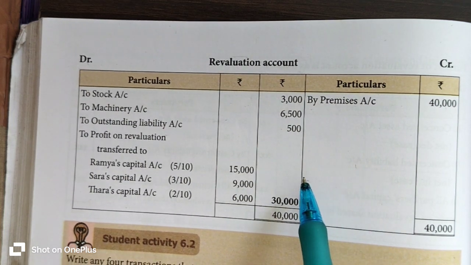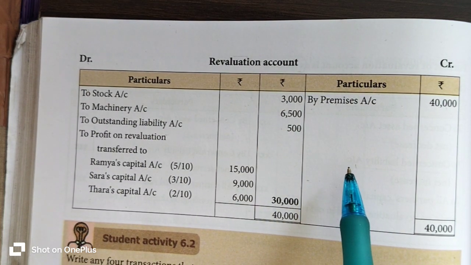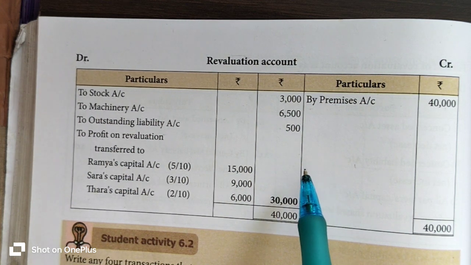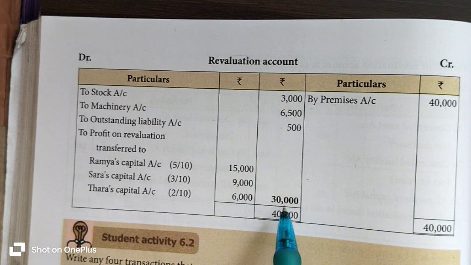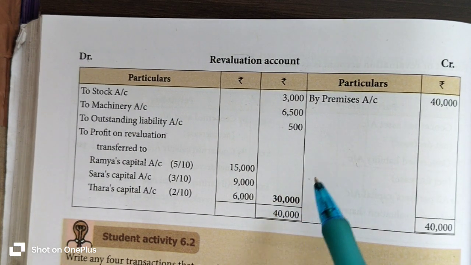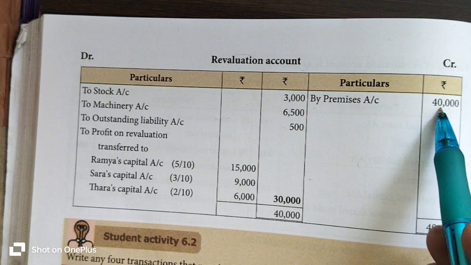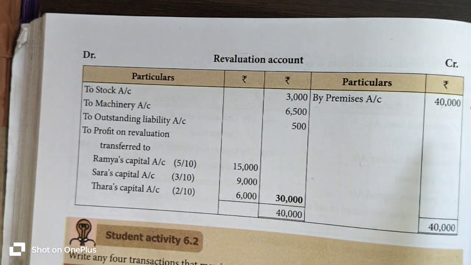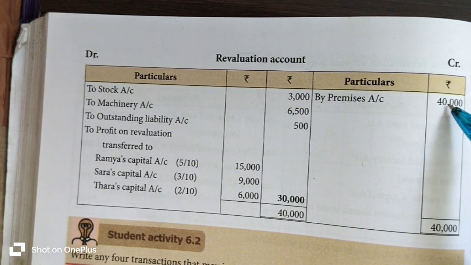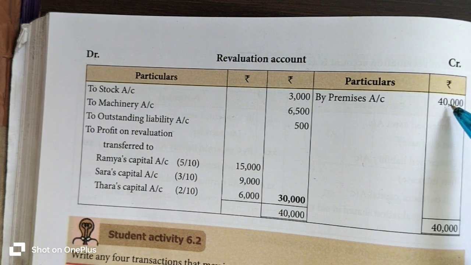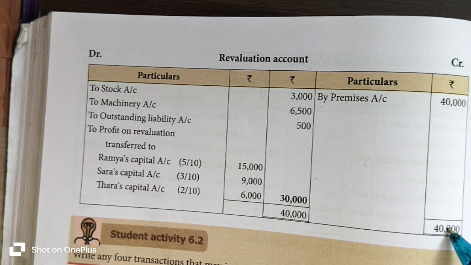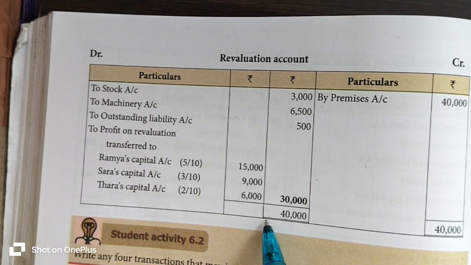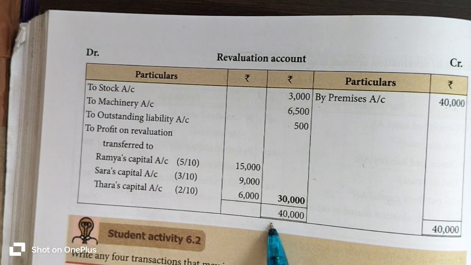Okay. Now we have to find out the balancing figure. How can you find the balancing figure? Whichever side has the higher value, first you have to calculate the total on that side. Here the higher value is on the credit side, 40,000 rupees. So we consider that 40,000 rupees as the total, and enter the same 40,000 rupees as the total on both sides. After you enter the total on both sides, you draw a double line below the total.